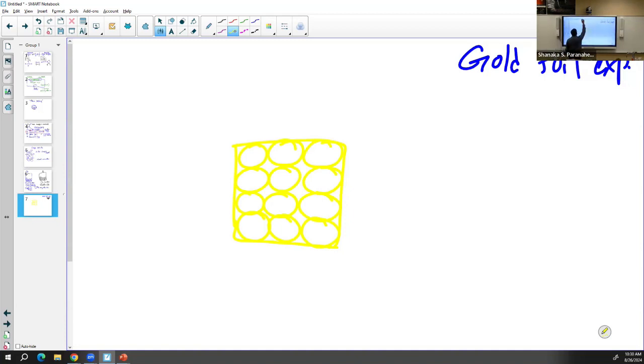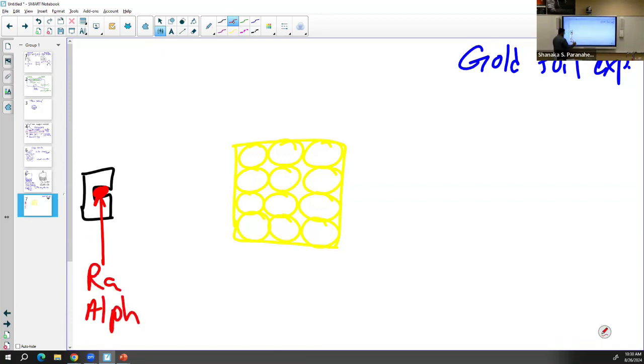So then he used one of the alpha emitters in his experiment. So a known alpha emitter was radium. So he put a radium sample in a piece of lead tube and made a hole, and that hole is the direction of the alpha particles. So we can't see this particle, but you can direct it by using a small hole in a lead tube. So this is the radium, and it's an alpha emitter. So this is an alpha particle. Okay, so then he directed all these alpha particles toward the gold foil. So now we have a beam of alpha particles like this.